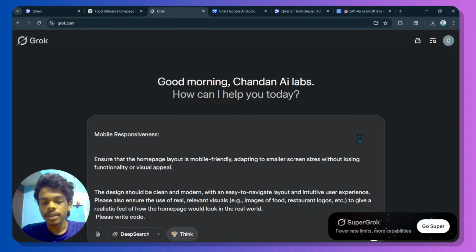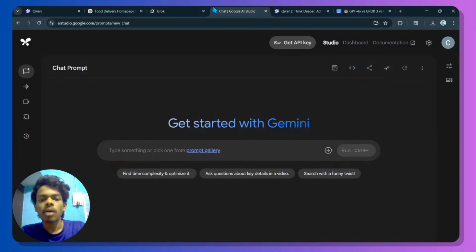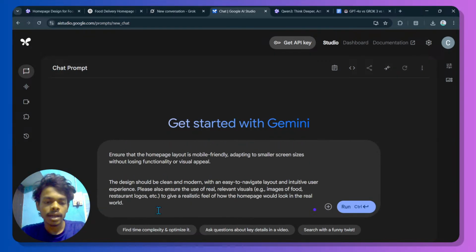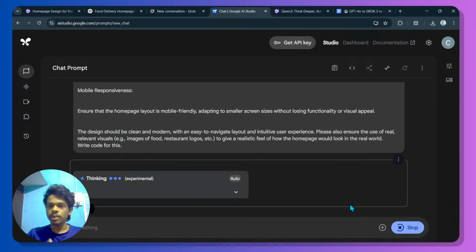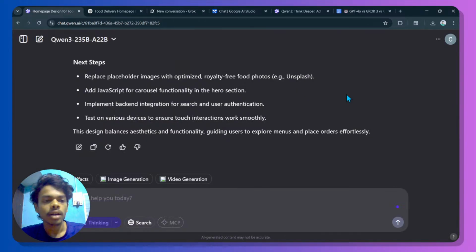And we're going to enable think mode for this too, and hit go ahead. And now in Gemini, I will simply write this and write code for this and hit enter, I mean run the prompt.